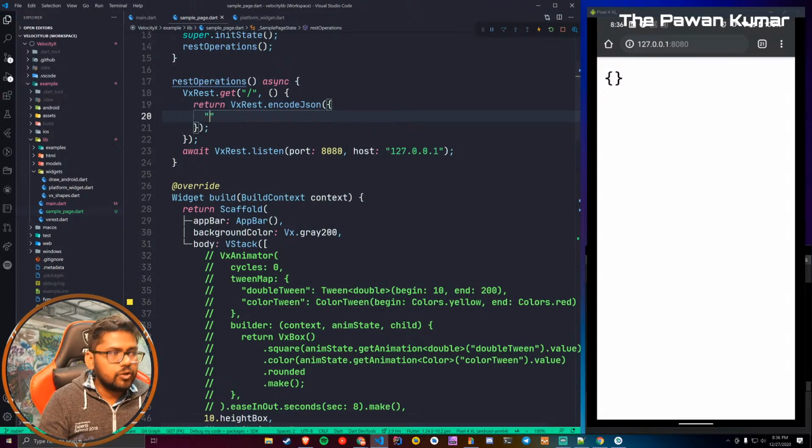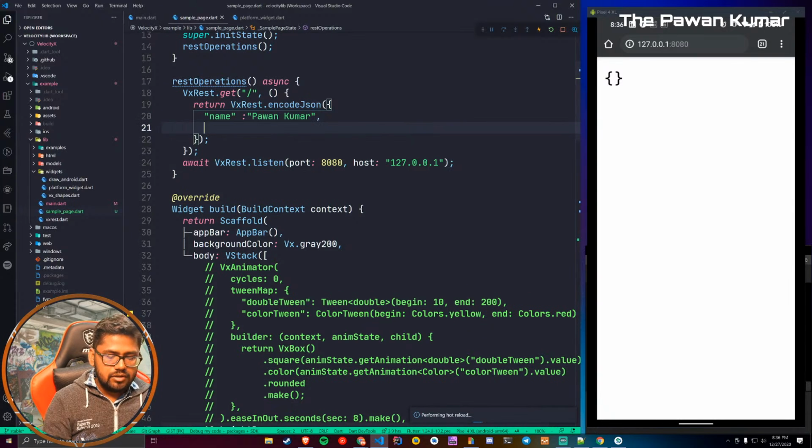But here, if you want to change, you can say name Pawan Kumar, for example, and age I won't tell you. What else? Address. Okay, address. How stupid something can be that I don't even know what to write.